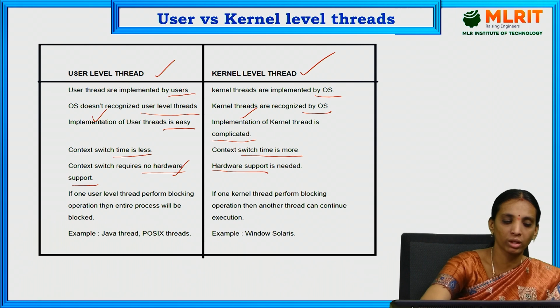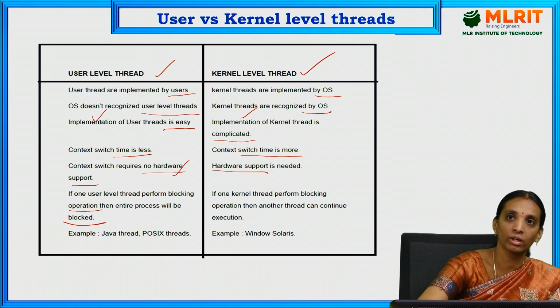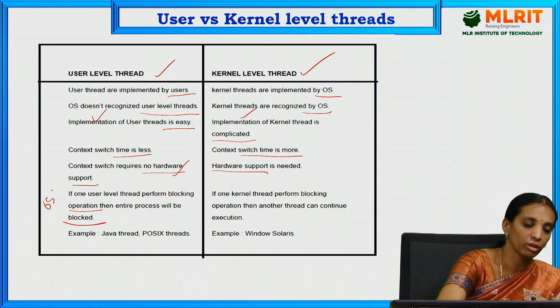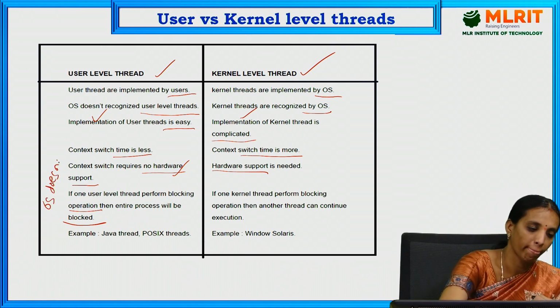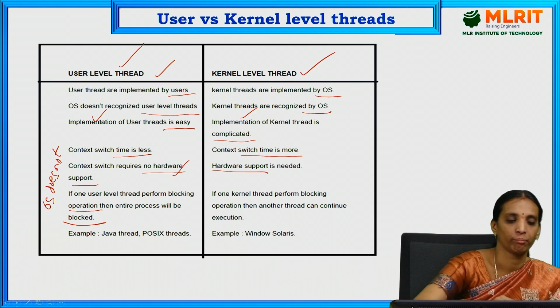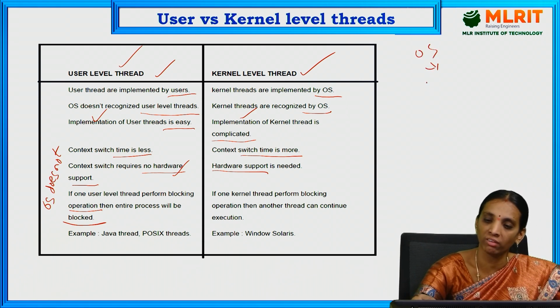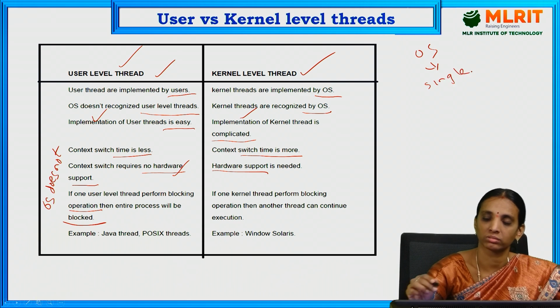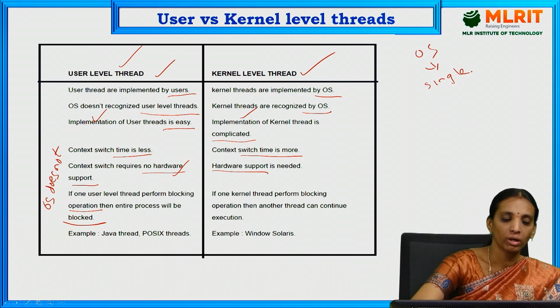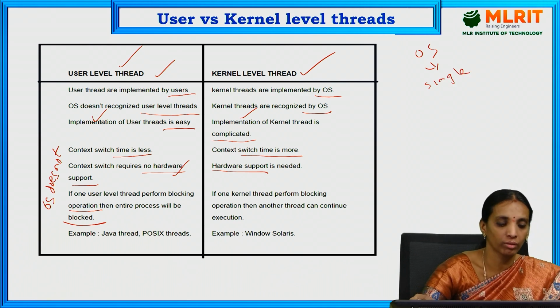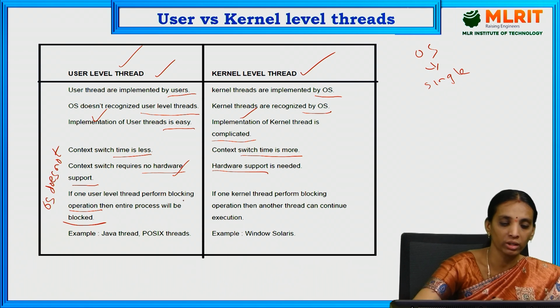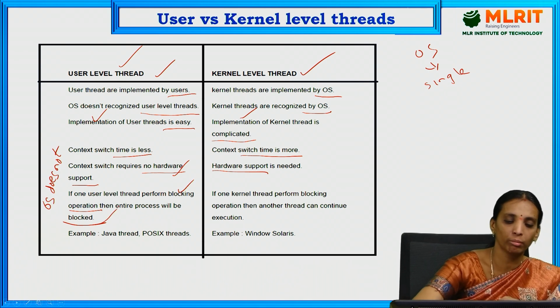If one user level thread performs a blocking operation, the entire process will be blocked. As we have already discussed, the OS does not support user level threads, and the OS will treat the user level threads as a single thread only. Therefore, when one thread goes to the blocking state, the entire process will be blocked.